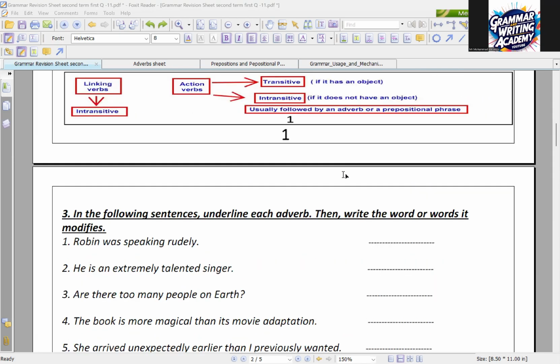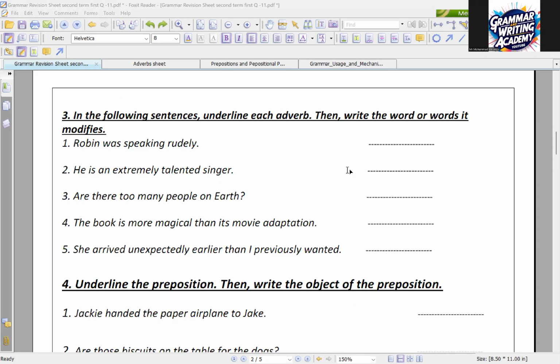Moving right now to a new part. In question number 3, you will have some sentences. You have to figure out the adverb, and you have to write for me the word or the words it modifies, or the word it describes.